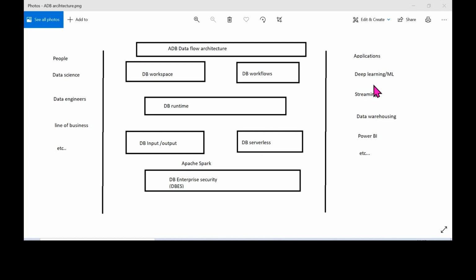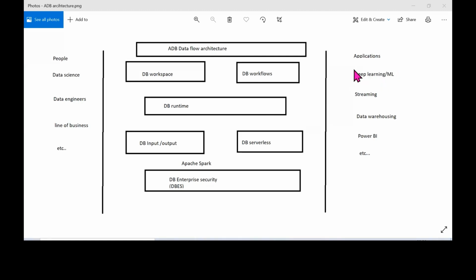We can give it to Azure Data Factory, to storage accounts like blob storage or data lake storage, or, if you want to analyze it further, to machine learning or deep learning.